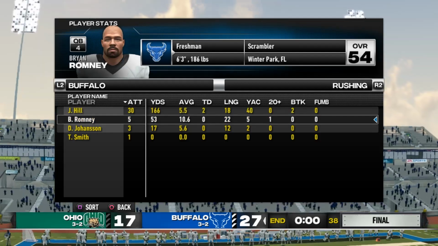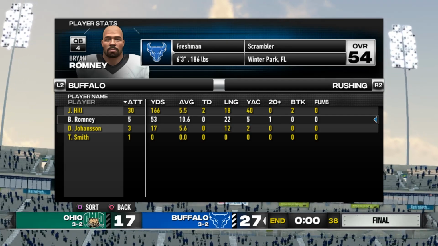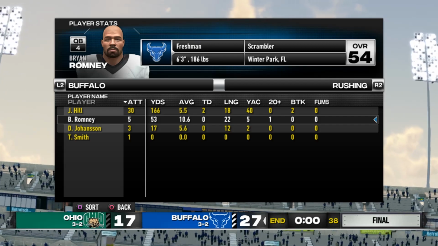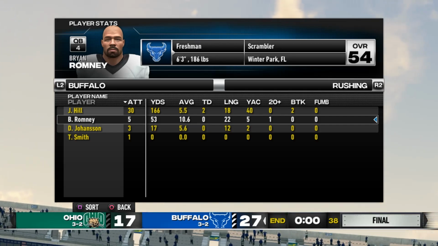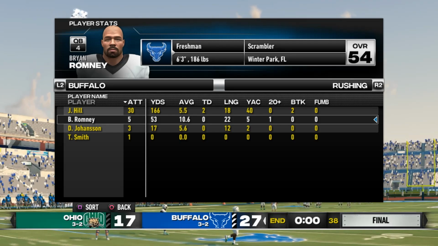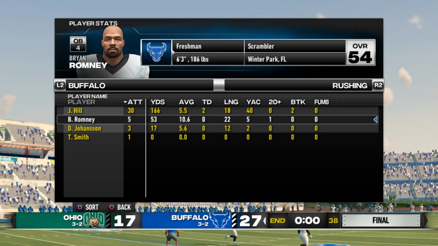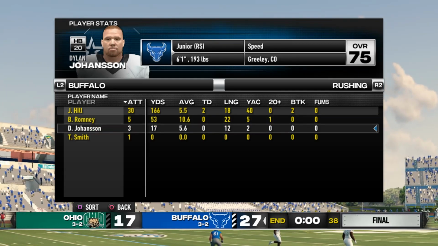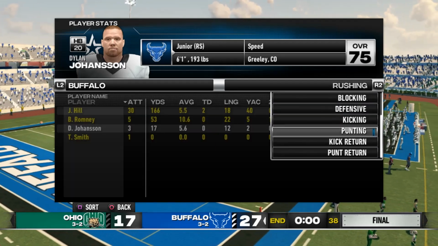Brian Romney, the fourth string quarterback. This was Kent Williams' quarterback at his final high school stop before taking over the Bulls head coaching job in Winter Park, Florida. He took 5 carries for 53 yards. Didn't get into the end zone, but that was a nice mix that's new for this Bulls offense. Dylan Johannesson steps in and only has 3 carries for 17 yards.